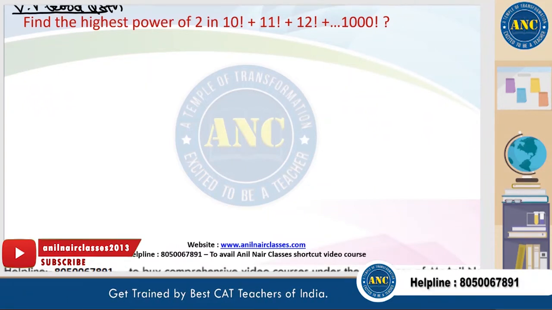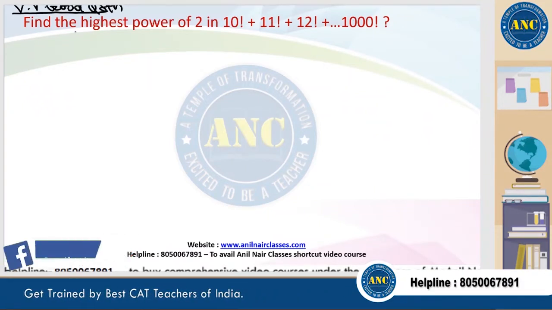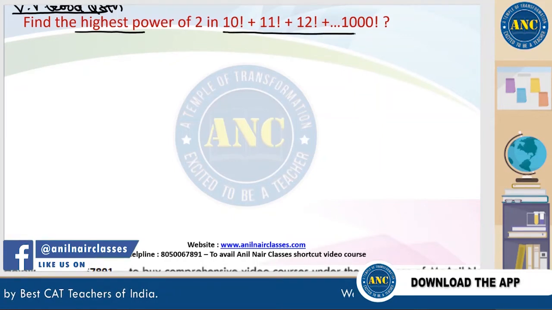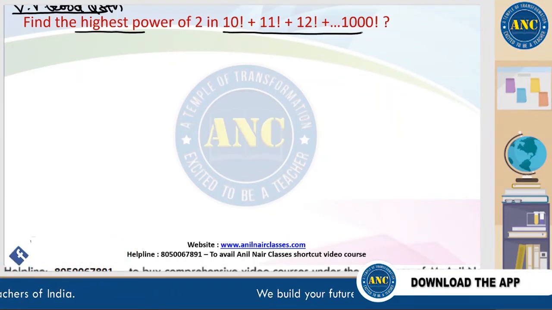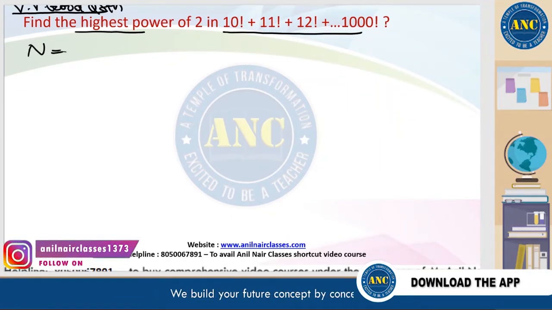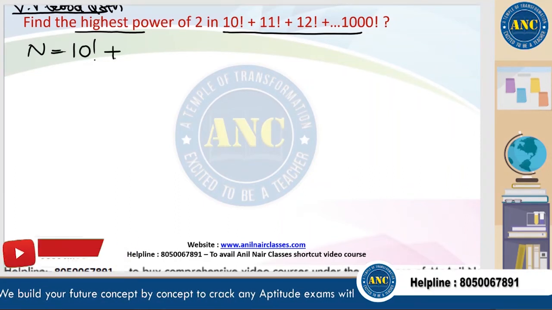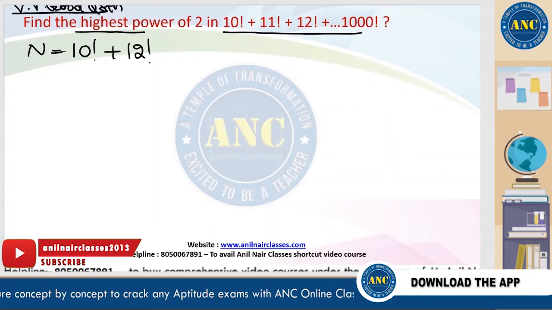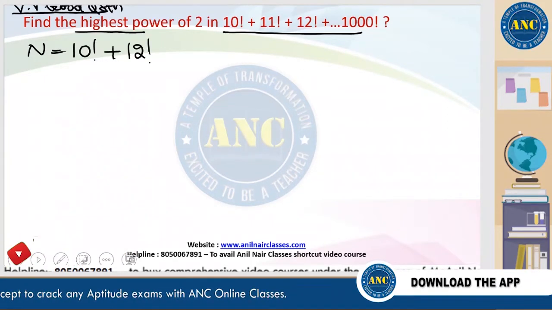Please write down. Find the highest power of 2. Now the previous question is easy. Now it is a little complicated. It's a very good question. Compilation of good questions. 10 factorial. Next is 12 factorial. Sorry, next it is 11 factorial.